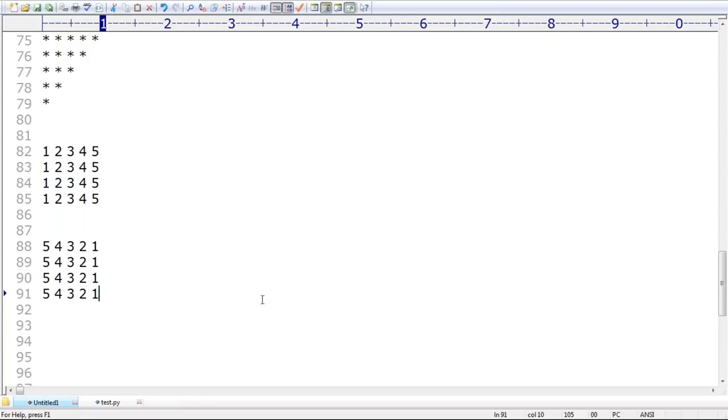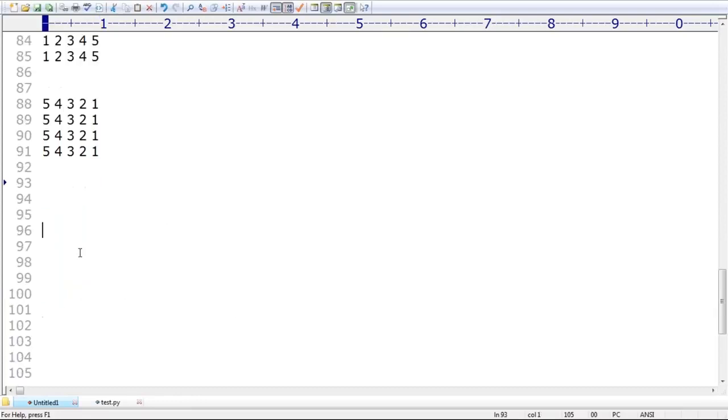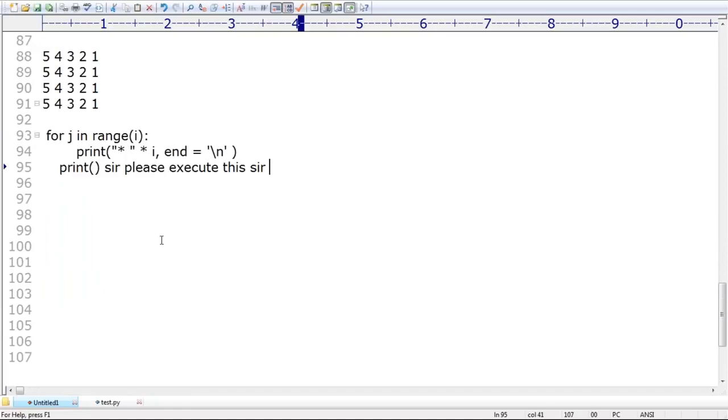One student is asking, sir, can you please execute this code? What is it doing? What is J and what is I? Who is telling this code?